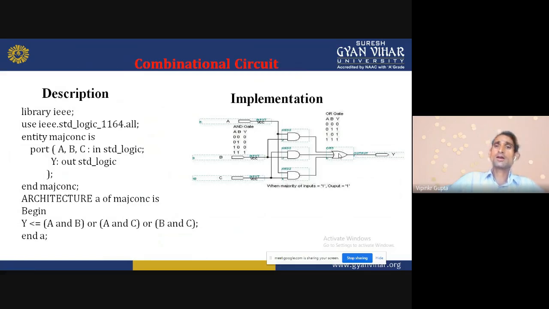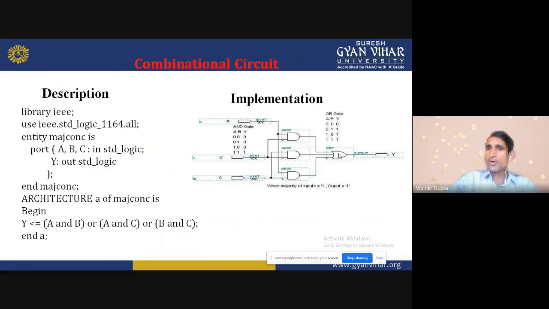We are taking this as an example of a combinational circuit. What is the truth table of the OR gate? When both inputs are 0, the output is 0. When 0 1, the output is 1. When 1 0, the output is 1. When 1 1, the output is again 1.